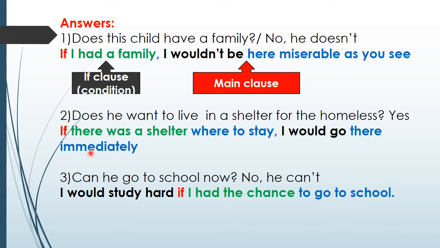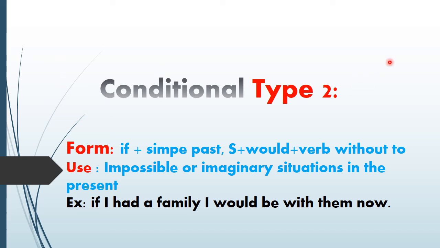So to summarize, we have conditional, like the condition we had before. So here we have if plus simple past, and here we have subject, would, and verb, or wouldn't and verb. So what do you think this conditional type is? Of course you know it, it's conditional type 2. So does he speak here about something real or something imaginary? No, he speaks about something imaginary, something which is not real. Here it's conditional type 2, the form if plus simple past, comma, subject, would, verb without to. It means verb in the infinitive, bare infinitive.